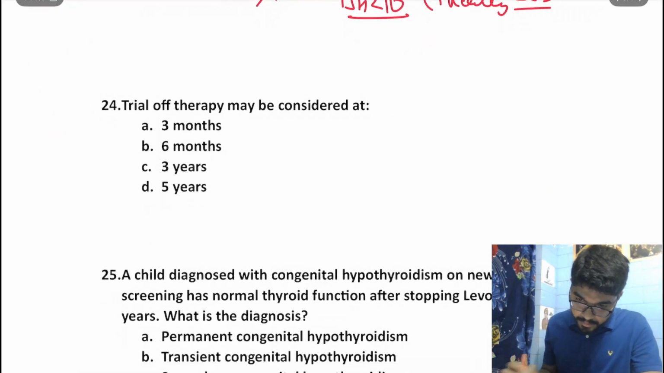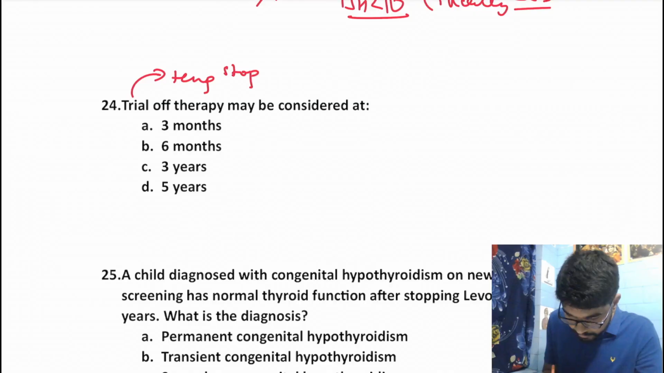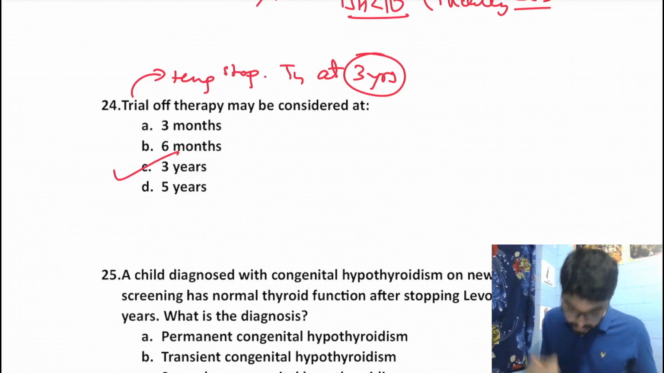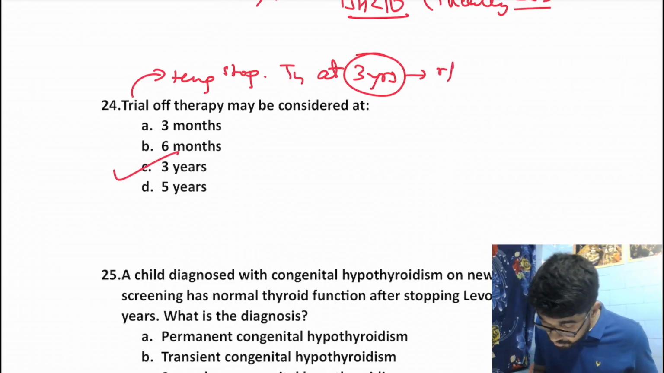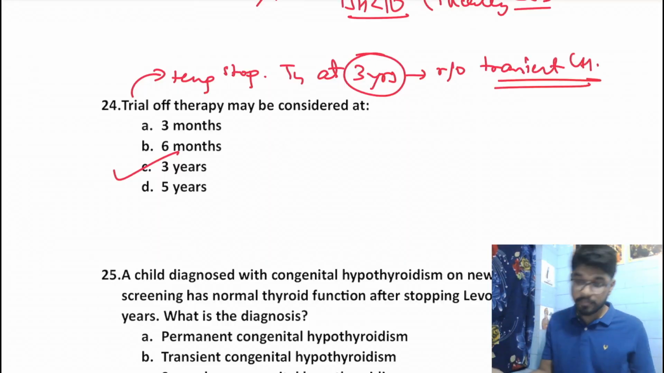Trial of therapy must be considered. What is trial of therapy? Trial of therapy is temporary stoppage of T4 supplementation, and is done at 3 years. Answer should be C. This is to rule out transient congenital hypothyroidism.